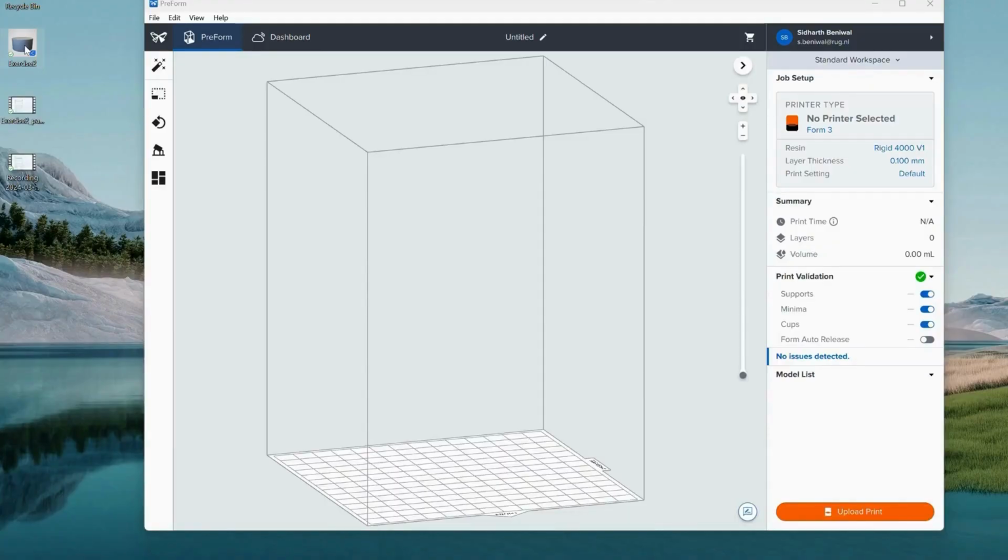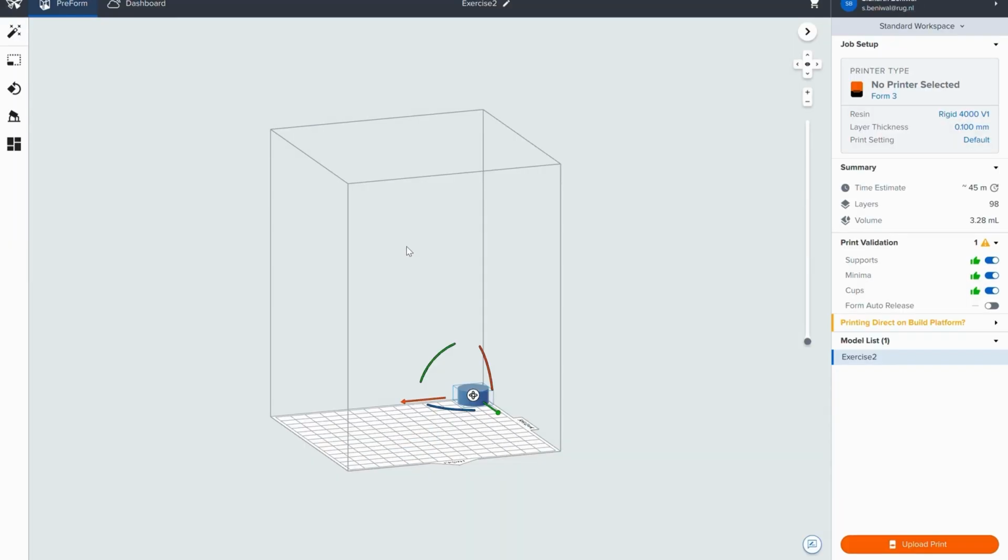Once you have an STL file, you can drag and drop it in the software PreForm. Ensure to move it away from the edges of the printing bed to ensure easy printing. The next step is to provide supports to this geometry. To do that, go to this tab Supports.